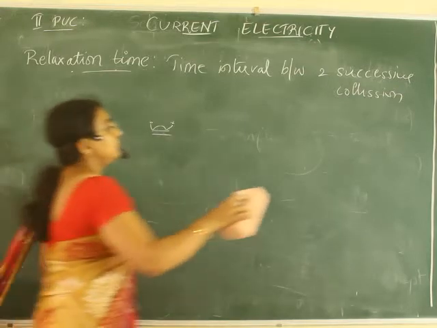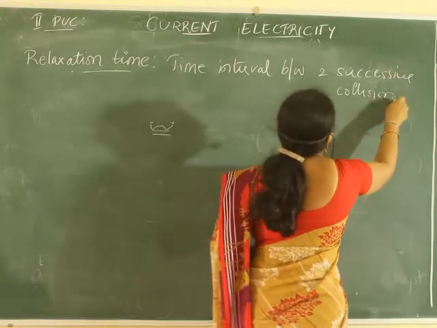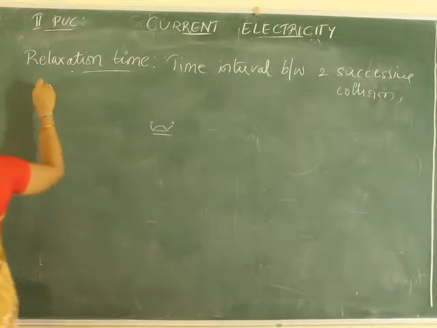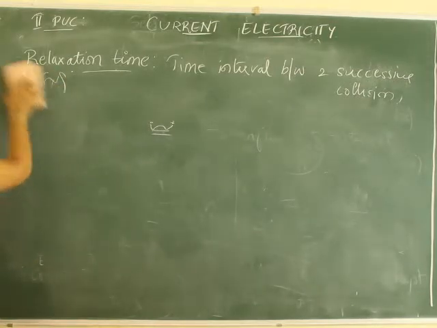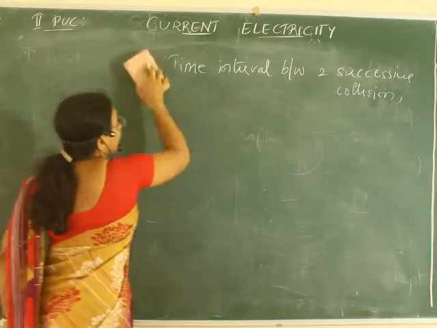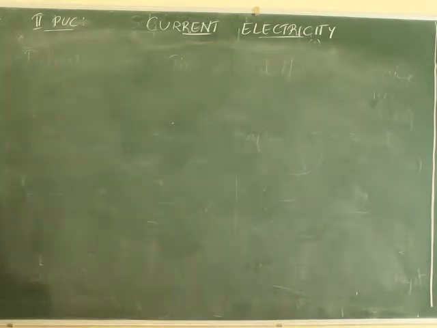Next, what I want to speak about is collision. And it is given by tau. Time interval is given by tau. Next, now we will derive the expression for drift velocity.